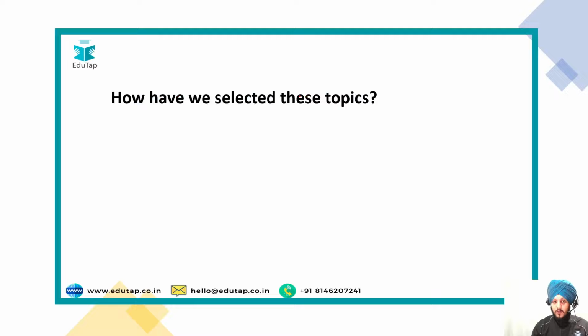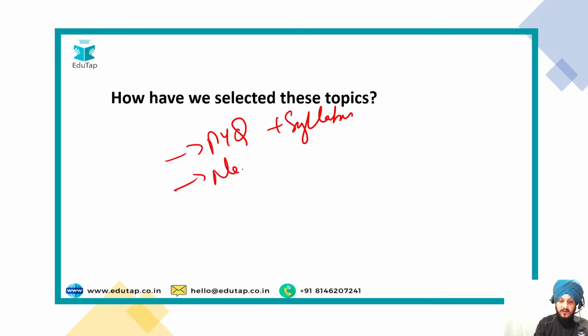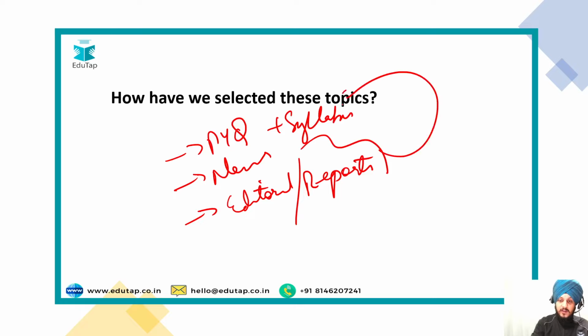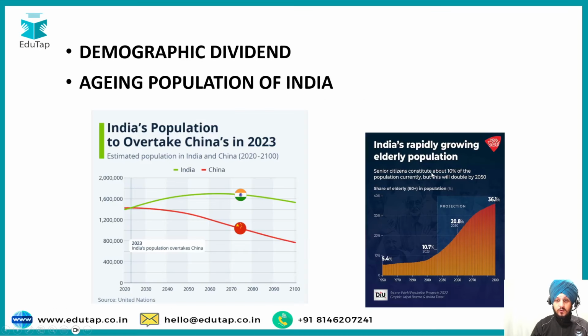And how have we selected these topics? We have selected these topics based on the PYQ patterns and the syllabus, the topics that were there in the news, and multiple articles or editorials were written on it, or the topics that were highlighted in the major reports, and these things align with your syllabus. So this is the criteria through which we have prepared this short list of 30 topics that you must prepare as a part of your descriptive paper of Phase 2. So let us go through these topics one by one.